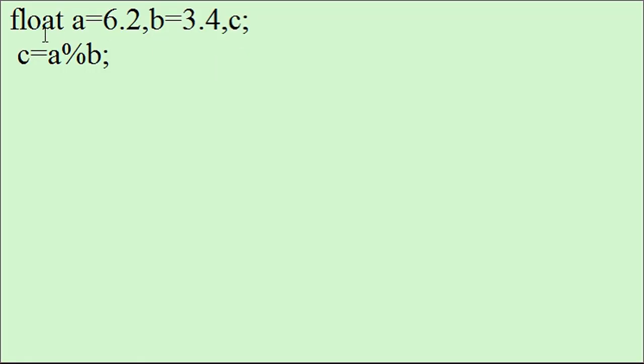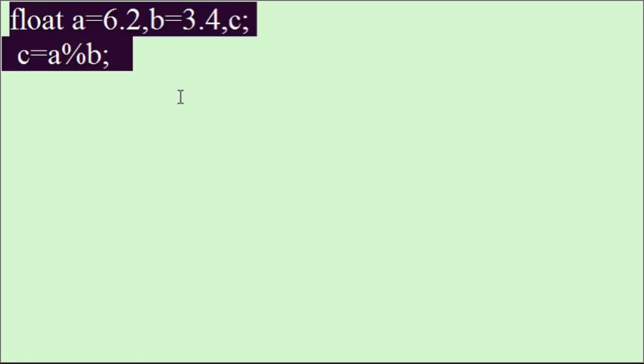Assume that we have declared some variables and their values: value of A is, let's say, 10, value of B is, let's say, 3, value of C is, let's say, 2, and value of D is, let's say, 1. I want to evaluate an expression.